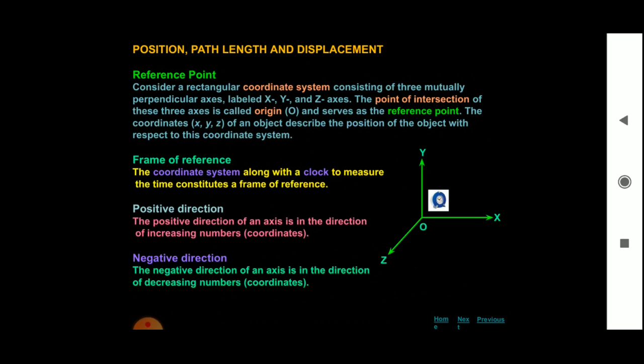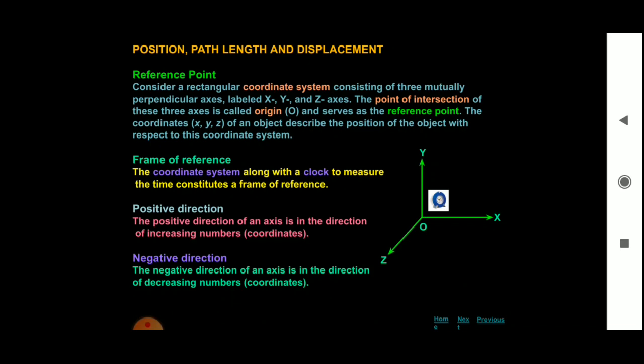You have learned in geometry that to specify any position, we use the x-axis, y-axis and z-axis. The intersection of the reference axes is called origin, that is origin O. It acts as a reference point.